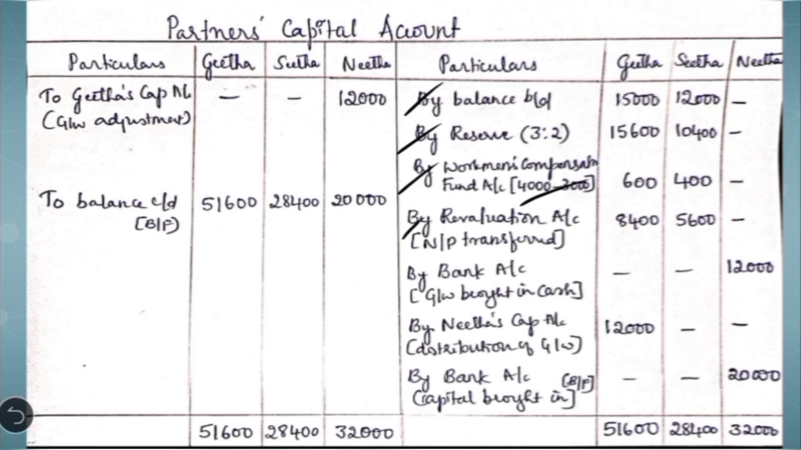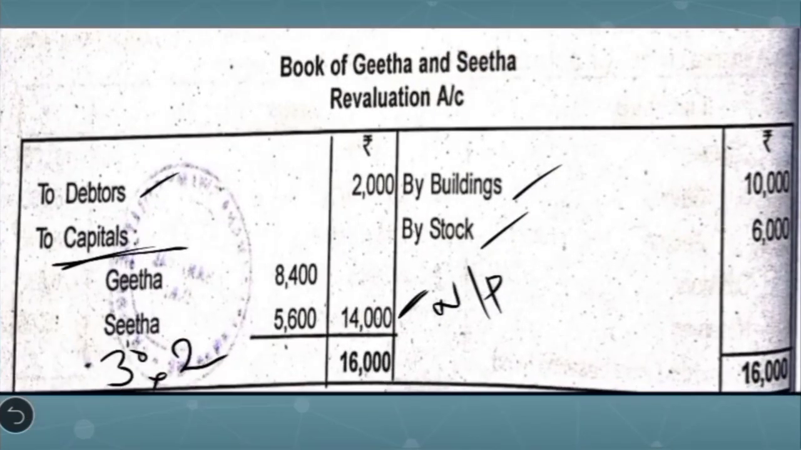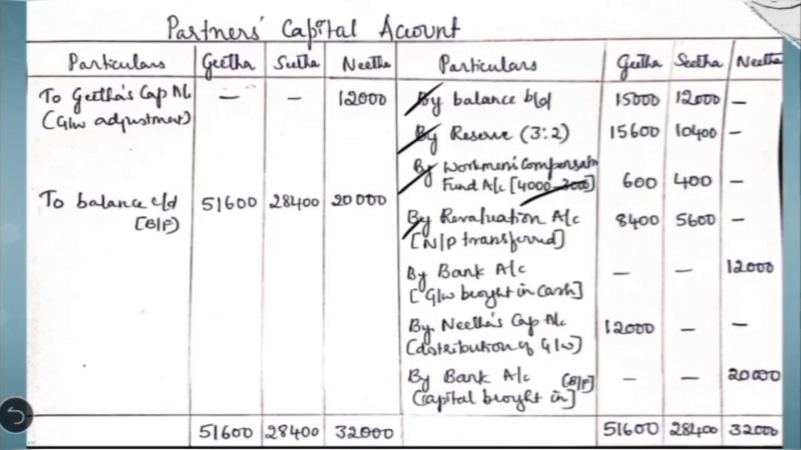Later in the fourth step, we are going to transfer the revaluation result. In this case, we got the revaluation profit. We have written the entry revaluation account debit to partners' capital account. So in the partners' capital account, we have to write by revaluation account net profit transferred. After writing these four steps, these four entries, we have to write the goodwill adjustment.